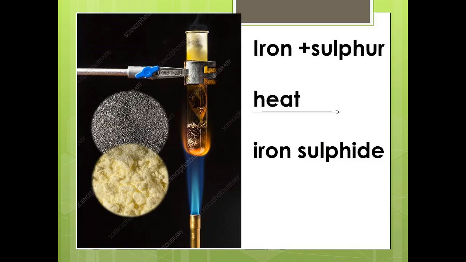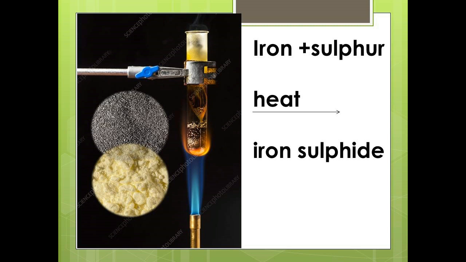Let's see one activity to understand the difference between compounds and mixtures. Take some powdered iron filings and mix them with sulfur. Divide the mixture into two equal halves. Keep the first half of the mixture as it is, but heat the second half of the mixture. On heating, you will get a black brittle compound. The black compound is iron sulfide.